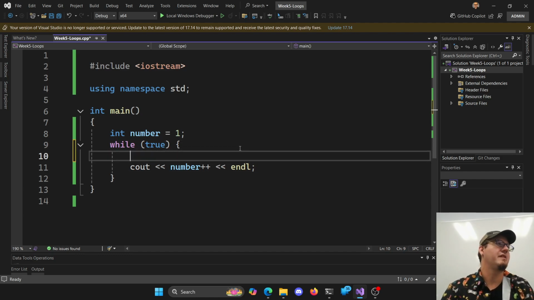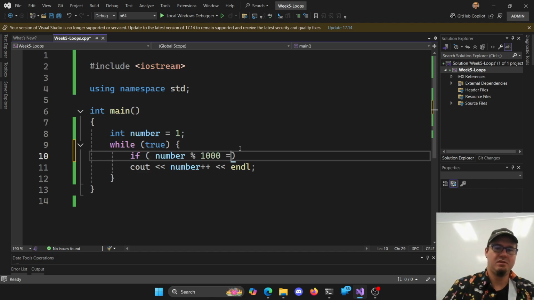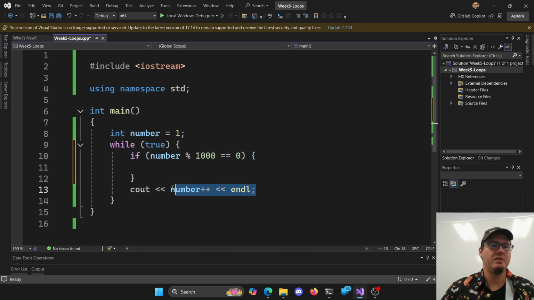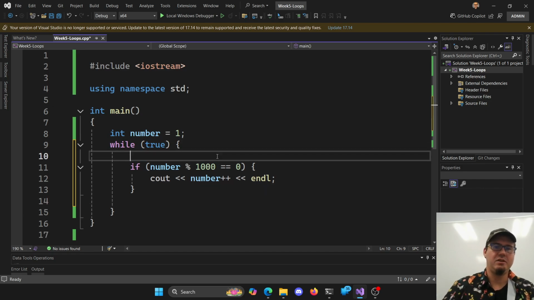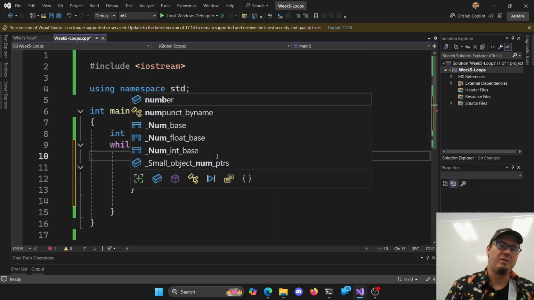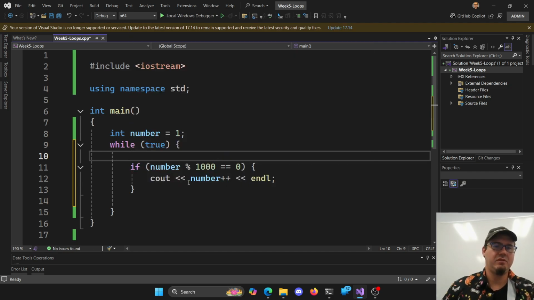If you wanted to see how fast this thing can count, by not printing every single value here, we can say, if my number modulus 1,000 is 0, then we should do the cout thing. So we're still adding. Oops, I'm sorry, I need to do this to the number.